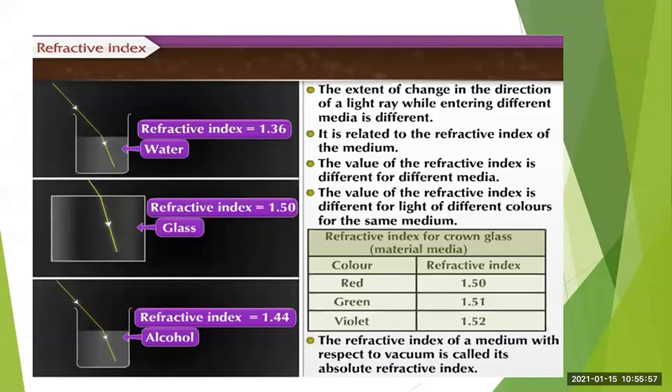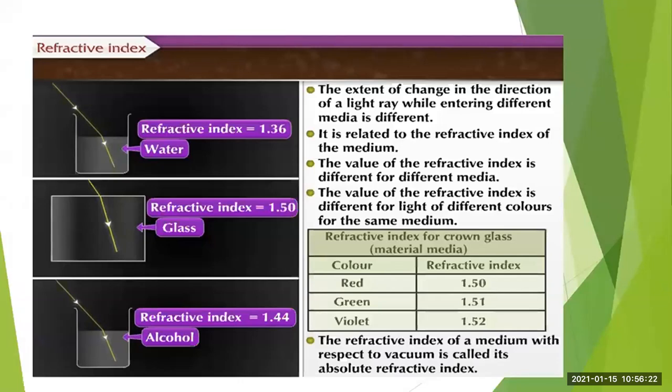For red color, it is 1.50. For green color, it is 1.51. For violet color, it is 1.52. What it means is, the value of refractive index will change even though the medium is same, but the light is of different colors. So these two cases you should remember.